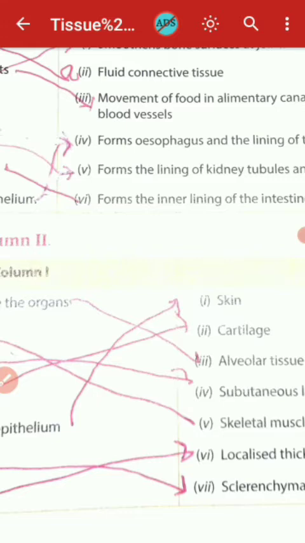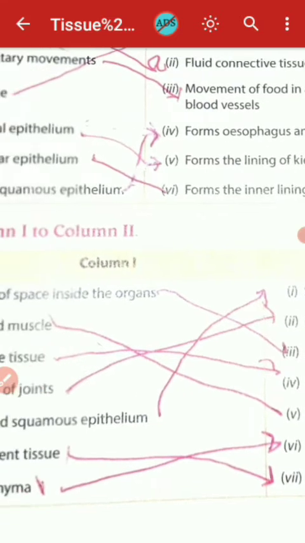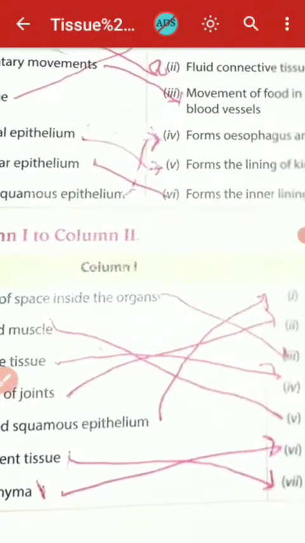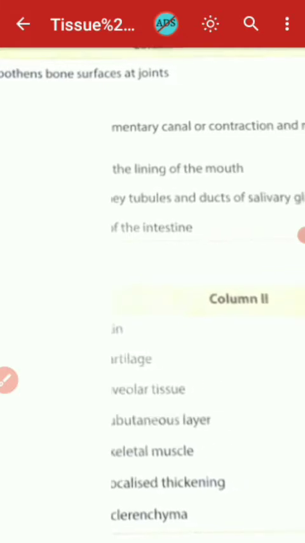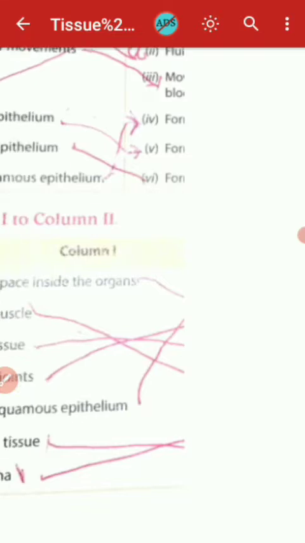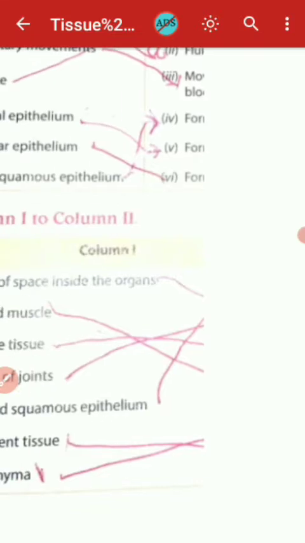Okay. And now simple squamous epithelium forms the esophagus and the inner lining of the mouth. Okay, so this match the column gets completed, my dear student.